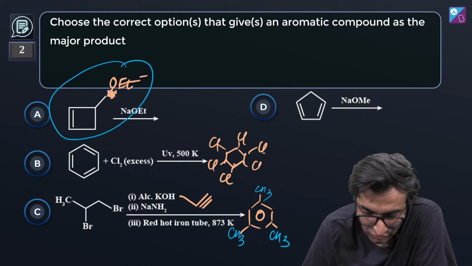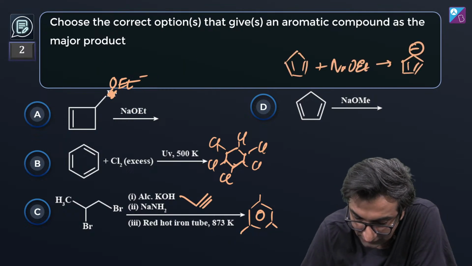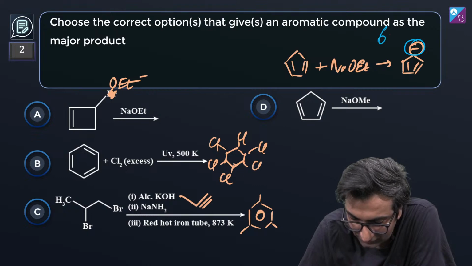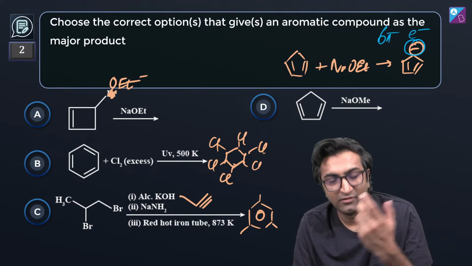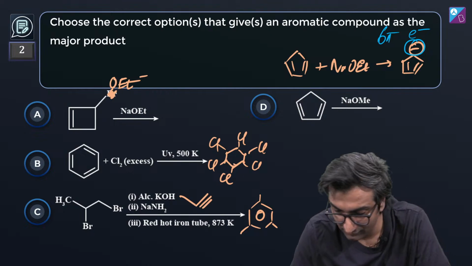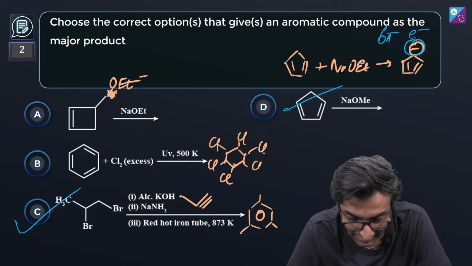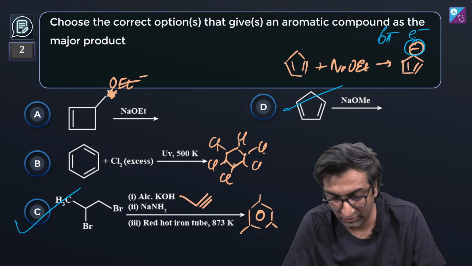Okay, this is not aromatic. This one over here is. How do I know? This is going to get a negative charge on this, and that becomes a 6 pi electron system. Just like, अगर मैं यहाँ पे N डाल दूँ, ये डाल दूँ, it's the same as that. So hence this is aromatic as well. So the answer according to me should be D and C. What do you think? आपको क्या लगता है?